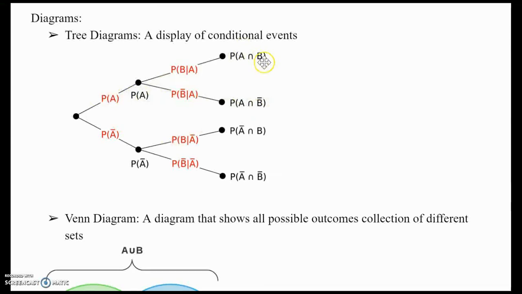Now if I wanted the probability of A and B in this situation, I'll just multiply these values that would come out here. And similarly, the values that came out here and here.